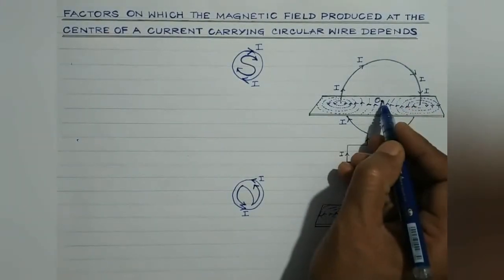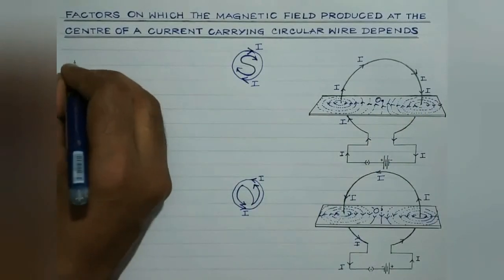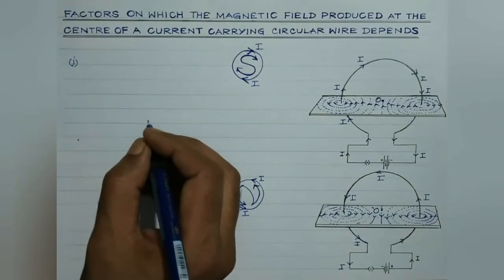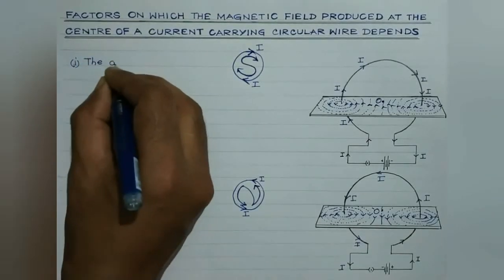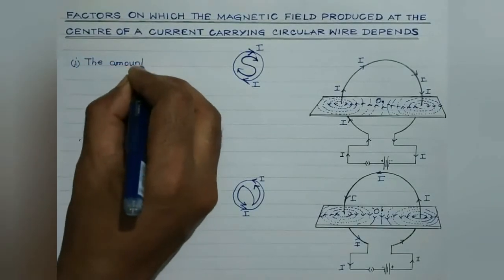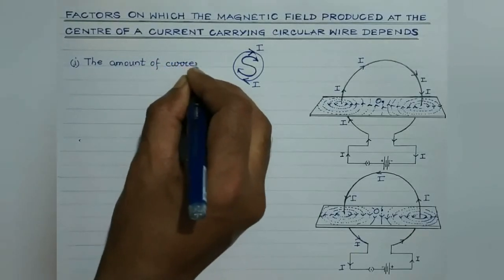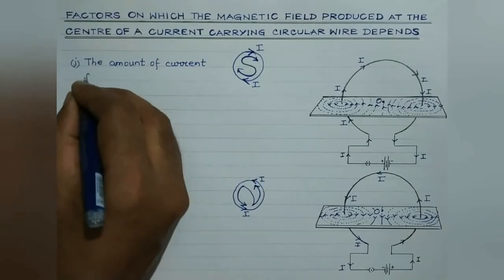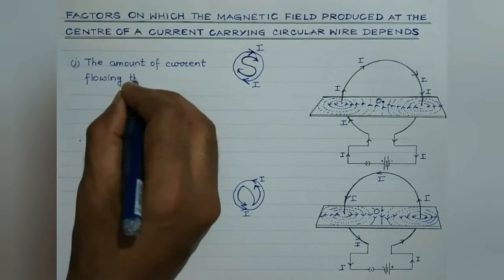Here, the strength of the magnetic field depends on various factors. First and foremost, it depends upon the amount of the current flowing through the wire.